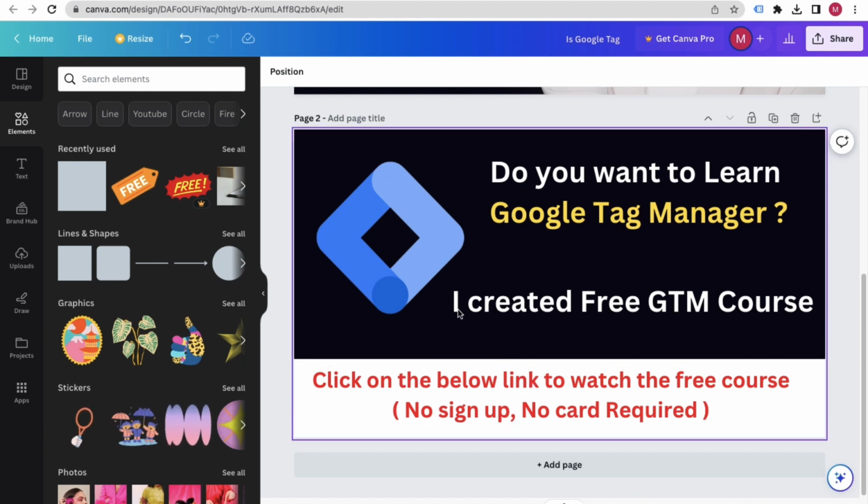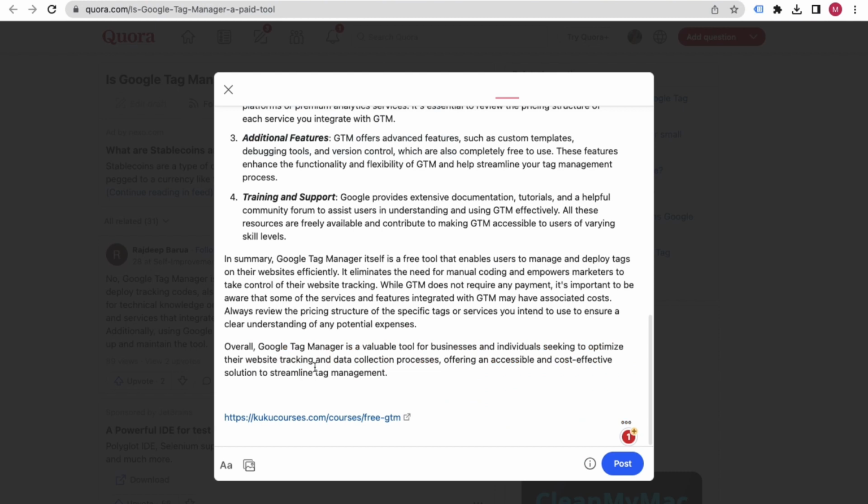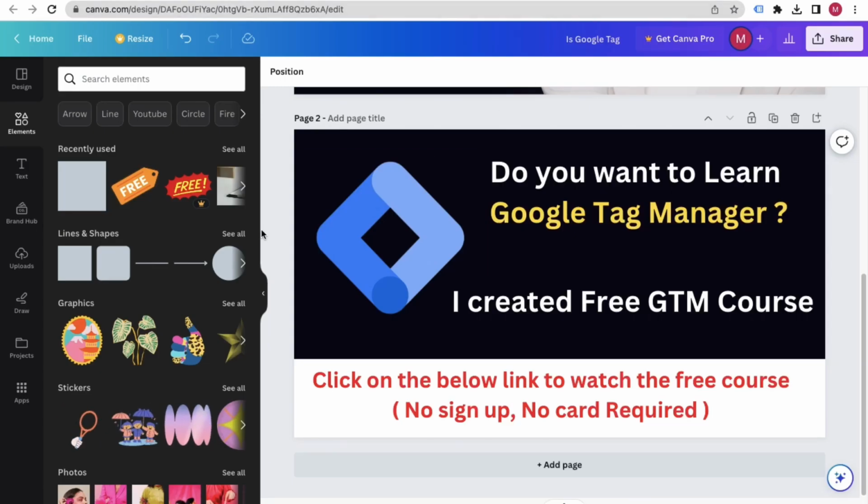Now why are we creating an image? There's one principle. If you write, hey, I created a free course, click on the link below to join the free course, the Quora tool will detect that you are trying to sell something, and in that case, that will be a problem. That's why we are using the image. When we use an image, the Quora system will not be able to detect what you are doing. That's the purpose.